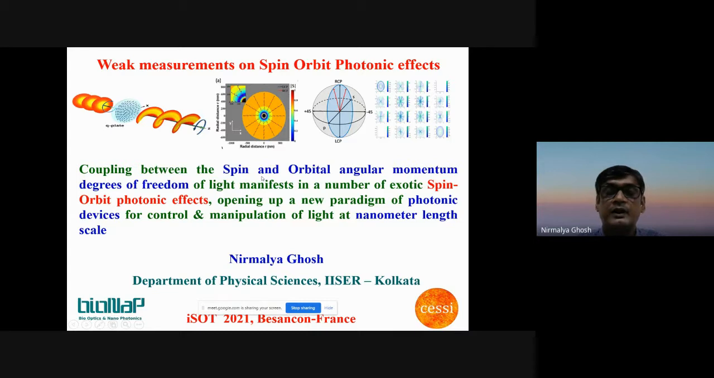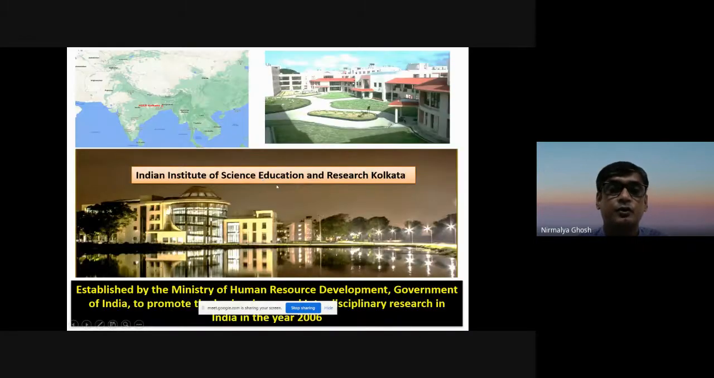Before that, let me quickly introduce our institute and our research group. Our institute is the Indian Institute of Science Education and Research, Kolkata, IISER Kolkata. It is situated in the eastern part of India. I have marked it here. And this institute was established in the year 2006.